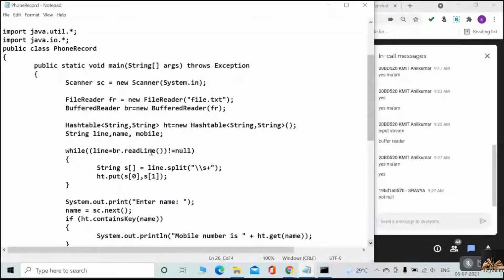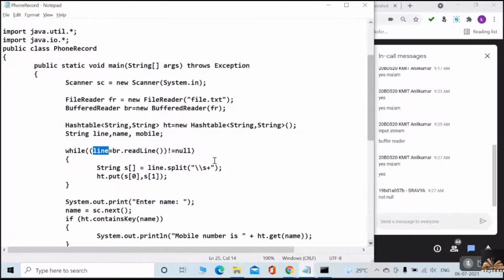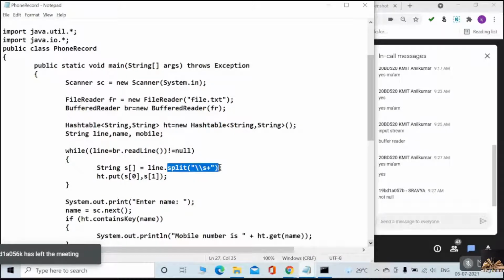It is not null. So in the line, we have one single complete line. This one, Anil and his phone number. Okay. So as it is a combined data, listen carefully. What I'm doing, I'm just splitting that complete string based on the space as the delimiter, and I'm storing that in the string array.